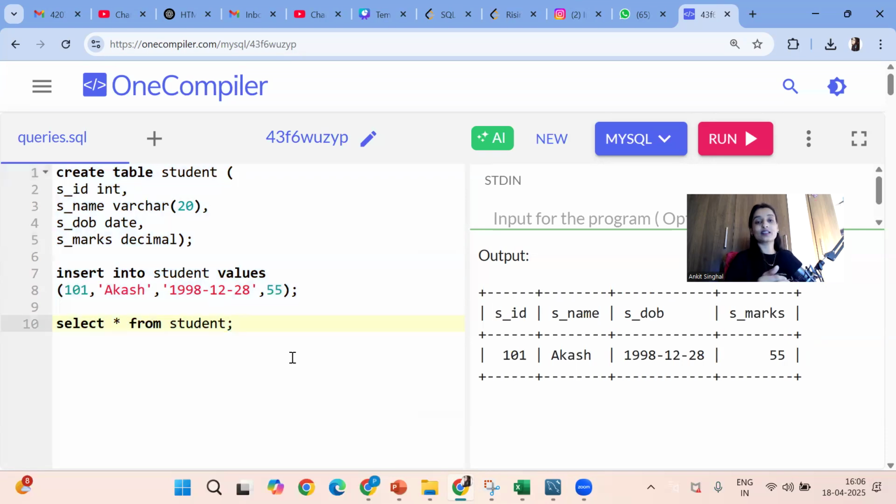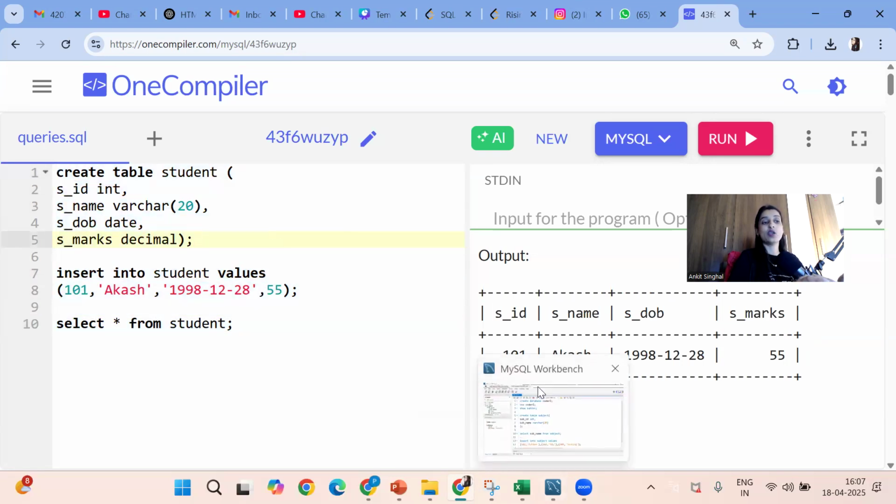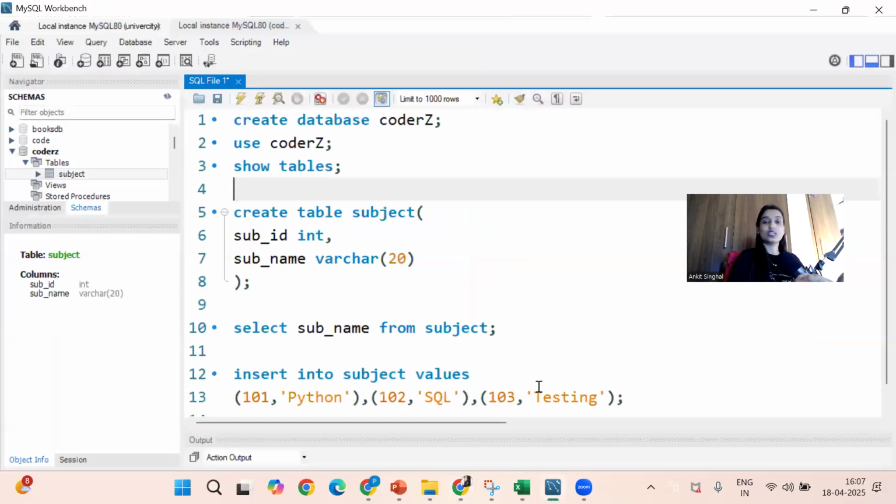So in the next class, in the next video actually, we are going to understand the different data types, like what is char, what is int, what is date, decimal. So different data types we are going to explore. So in this video, make sure you create the tables in the online compiler also. You will be creating the tables in this workbench as well. So see you in the next video, guys. Thank you and have a good day to all.